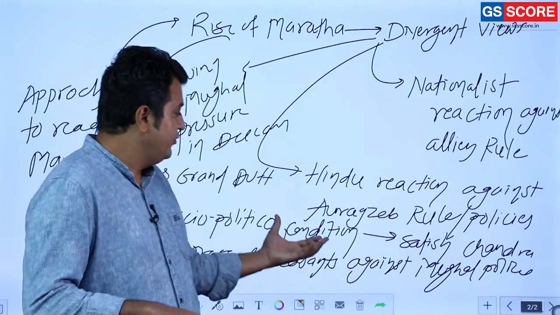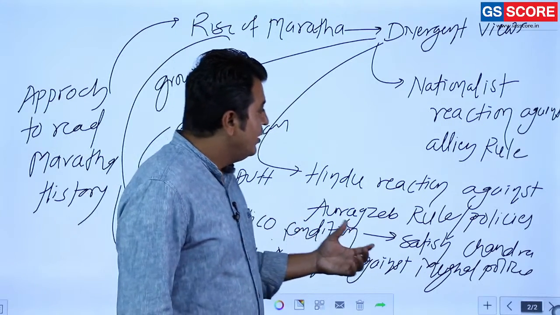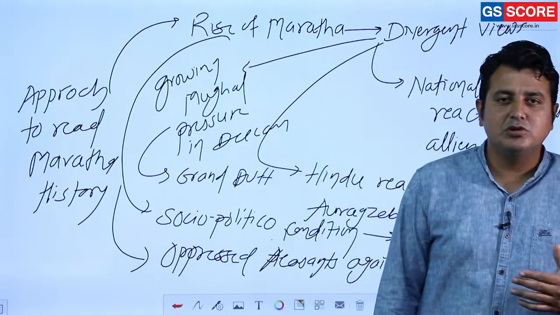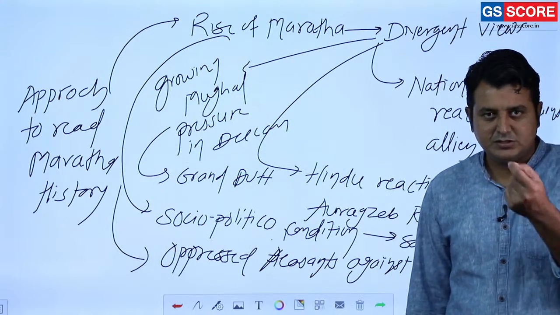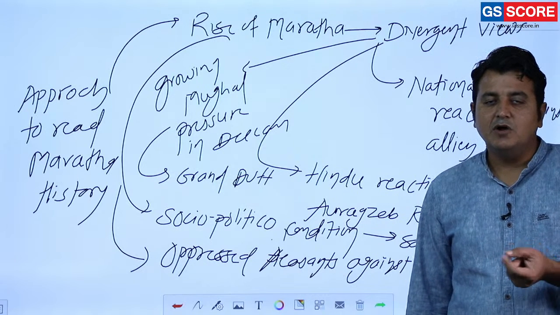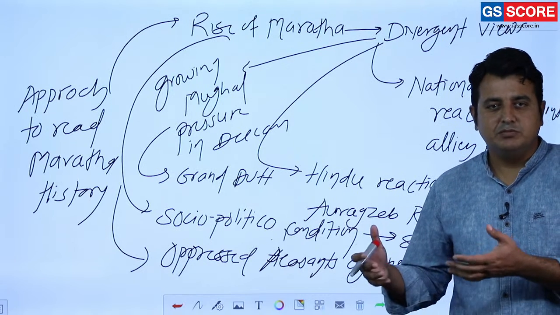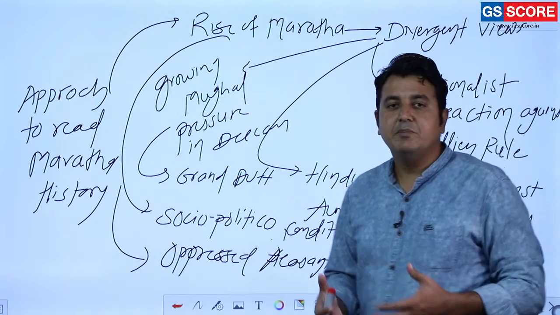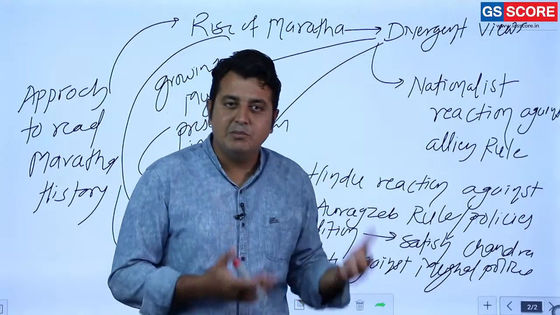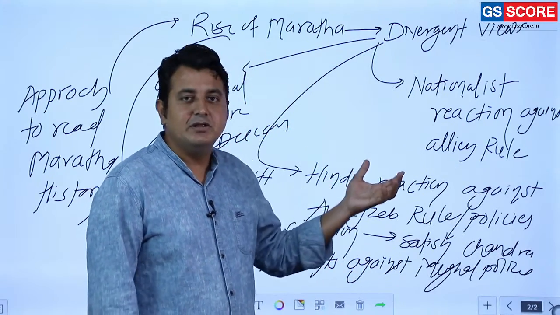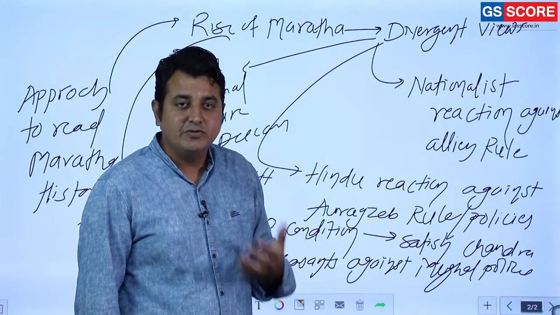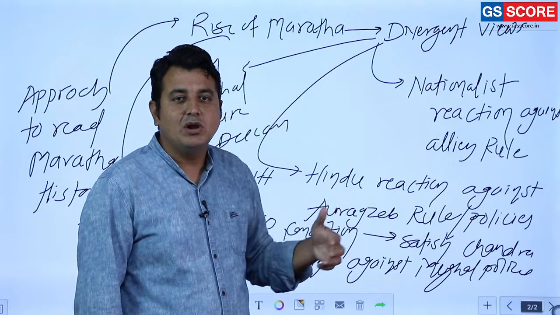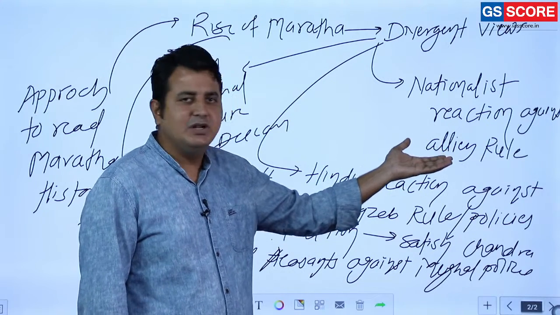Another important view is the nationalist reaction against alien rule. Alien rule means, can we consider Muslim rule as alien rule? Of course not. Who were the Marathas? Marathas rose into power with the Bahmanis, then the successor states of the Bahmanis. There is much evidence that even Shivaji collaborated with the Mughals, and Shahaji collaborated with the Mughals.